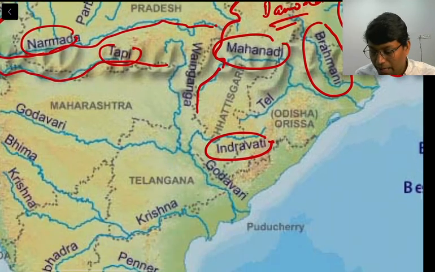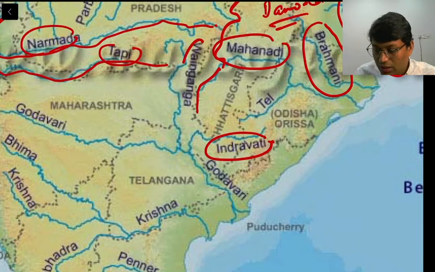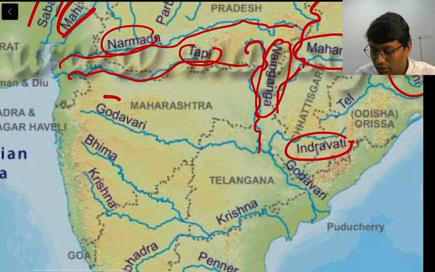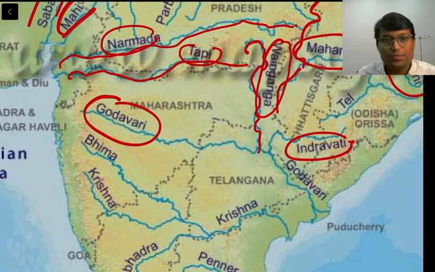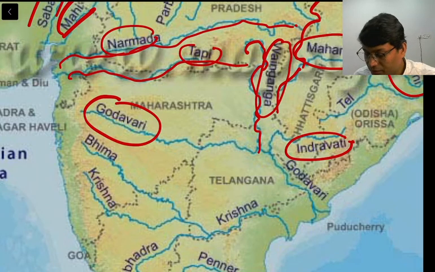Now coming back to Maharashtra again, this is Wainganga. Wainganga is one of the major tributaries of the Godavari. So this is how Wainganga flows, and a lot of Maharashtra is anyway covered by the Godavari. So the Godavari has a lot of tributaries as well in this particular region. So this is the Godavari basin here. It flows into the Bay of Bengal.